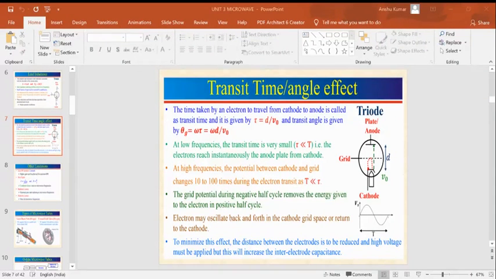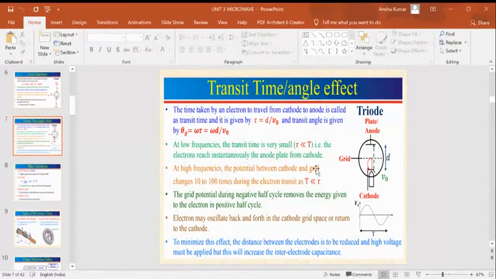So you have learned that at higher frequency transit time plays an important role. If you are going to use conventional tubes at microwave frequency, you must take care of the transit time.